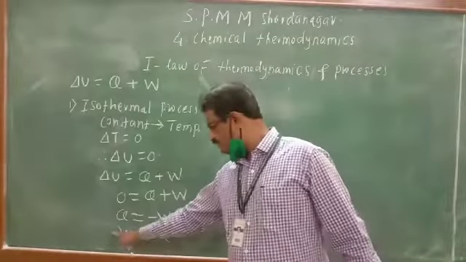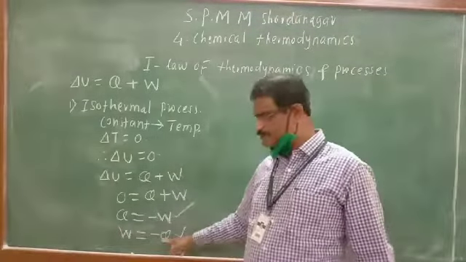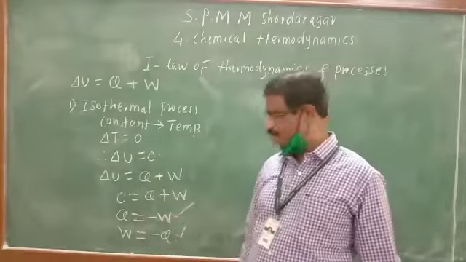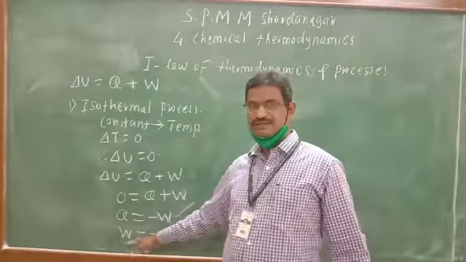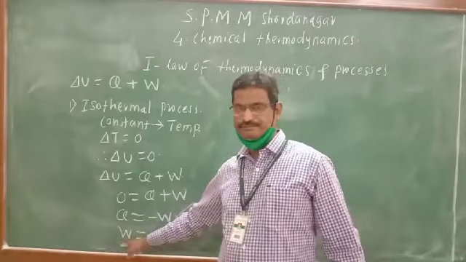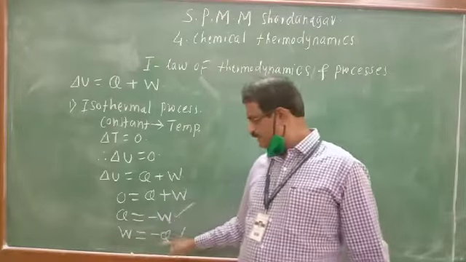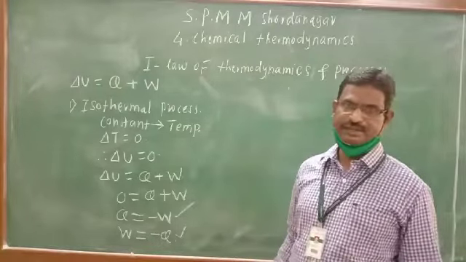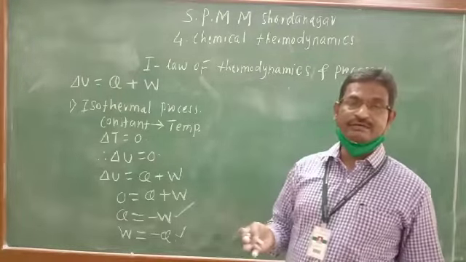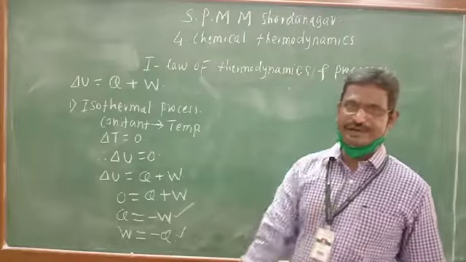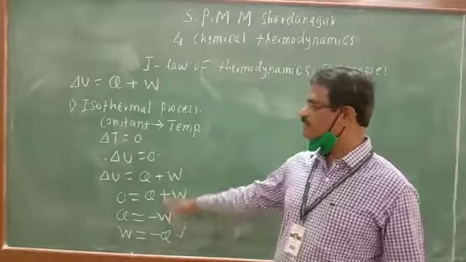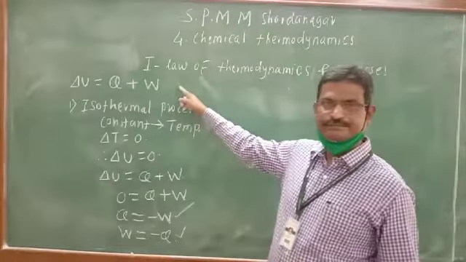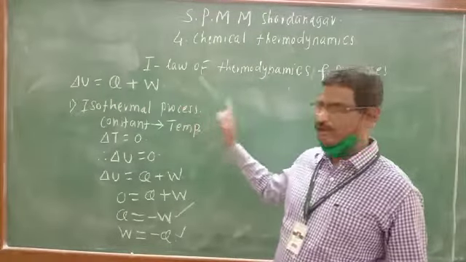It is plus W is equal to minus Q. It means at constant temperature, whenever the system undergoes compression, heat is lost from the system. Heat is released from the system, and the system undergoes cooling. That is for the first law of thermodynamics and the isothermal process.